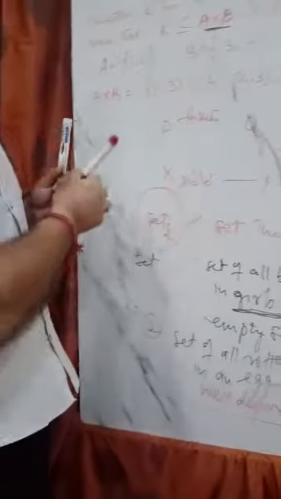Let us move to the next term, that is subset. R from A to B is a subset.